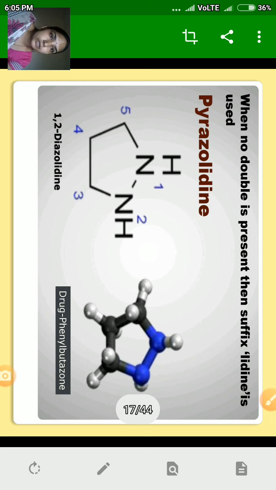When no double bond is present, then the suffix "lidine" is used. In the case of pyrazole, when no double bond is present, and every atom is saturated with hydrogen, the suffix used is "lidine". Pyrazole is converted into pyrazolidine and its IUPAC name is 1,2-diazolidine. And the name of the drug where pyrazolidine is present is phenylbutazone.